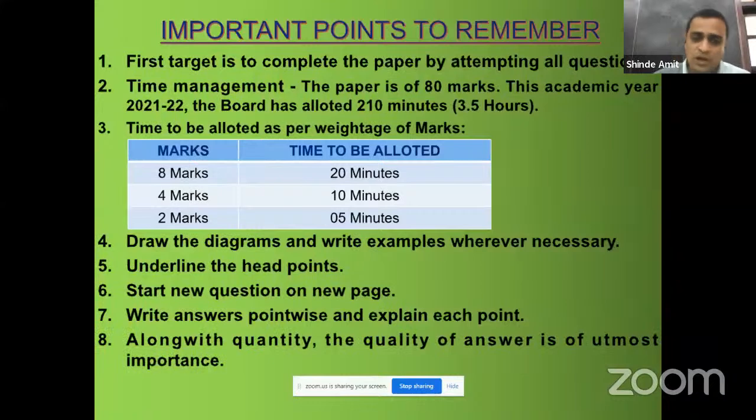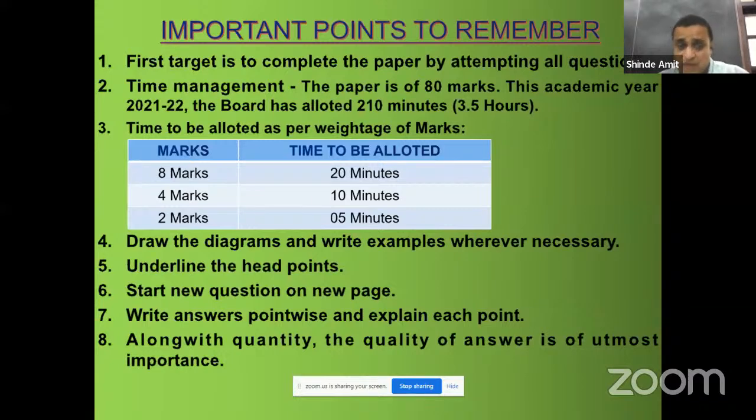Along with quantity of answer, no doubt quantity is very much important because this is a subjective, descriptive paper. So you have to write more explanation for each and every point, for each and every question, but along with the quantity, the quality of answer is of utmost importance. हमको ऐसा लगता है कि थियरी पेपर है, मैंने 5-6 सप्लीमेंट लगाया तो मुझे तो बहुत मार्क्स मिलेगा. No, that is not the case. Along with the quantity, the quality of answer is also important. For every point, proper explanation, proper examples should be given, diagrams should also be drawn. That shows the quality of your answer.